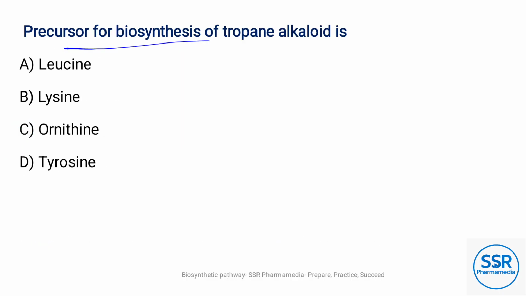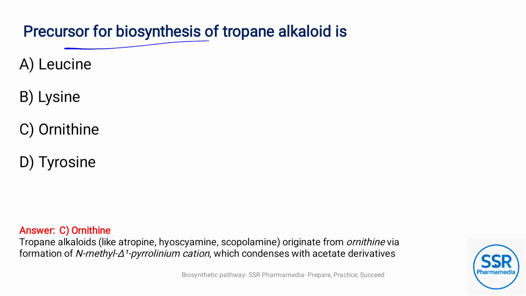The precursor for biosynthesis of tropane alkaloids is option C, ornithine. Tropane alkaloids like tropine, atropine, hyoscyamine and scopolamine originate from ornithine via formation of N-methyl pyrrolinium cations, which condense with acetate derivatives.